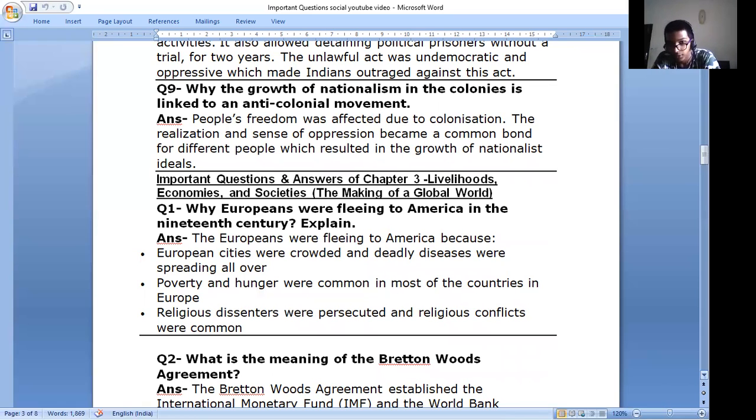Answer. The Europeans were fleeing to America because European cities were crowded and deadly diseases were spreading all over. Poverty and hunger were common in most of the countries in Europe. Religious dissenters were persecuted, and religious conflicts were common.